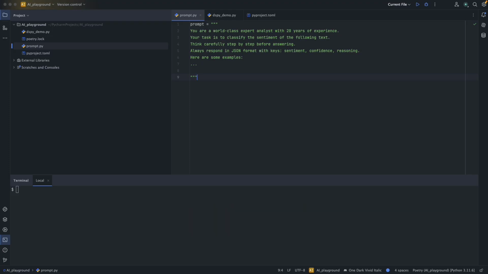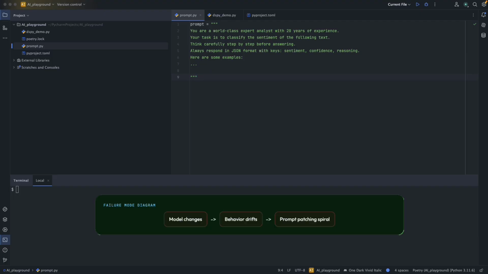Here's the thing that every developer hits. You are building an AI feature and it works okay, but not great. So you start tweaking the prompt. You add "think step by step." You add "you are an expert." You try few-shot examples. You move sentences around. An hour later, you have written something that looks like what we see here on the screen. Like "you are a world-class expert with 20 years of experience. Your task is to classify the sentiment of the following text," and so on. And you're providing some examples.